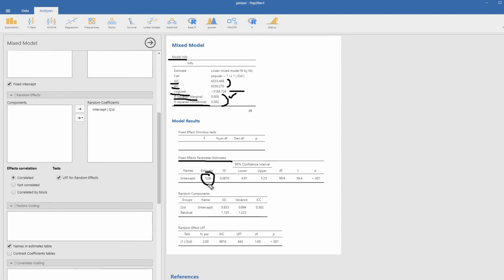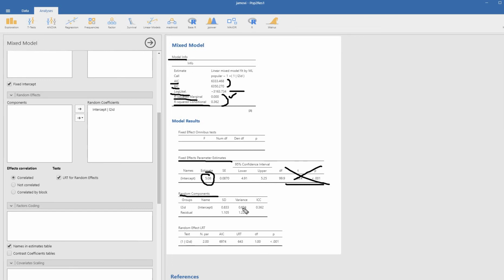And so essentially in this context, because we don't have any predictors at level 1, we can just interpret this as essentially the average of the classroom means with respect to popularity. There is a significance test that is provided if you wanted to test whether that's significantly different from 0, but oftentimes it's not particularly helpful, and so most folks will not be doing anything with testing whether the intercept is significantly different from 0.